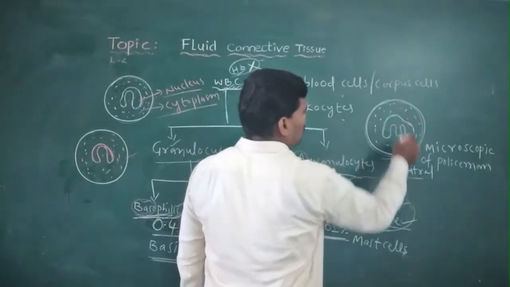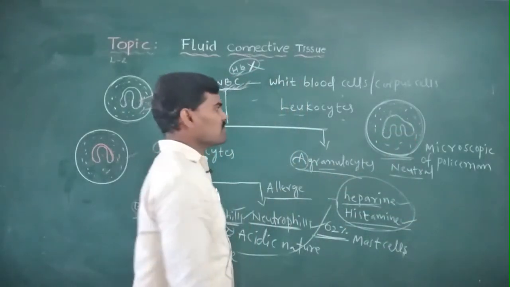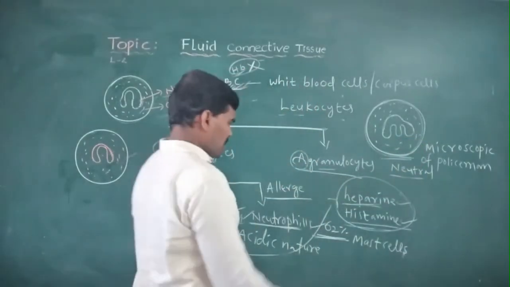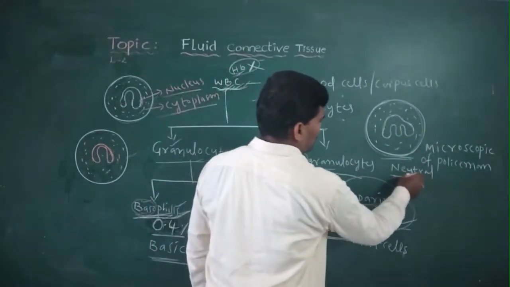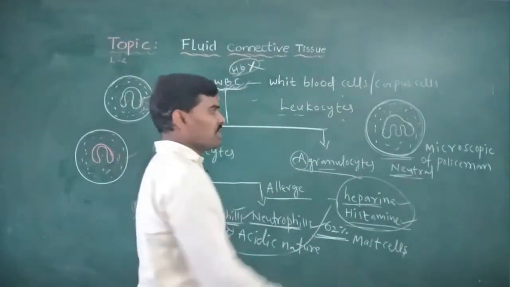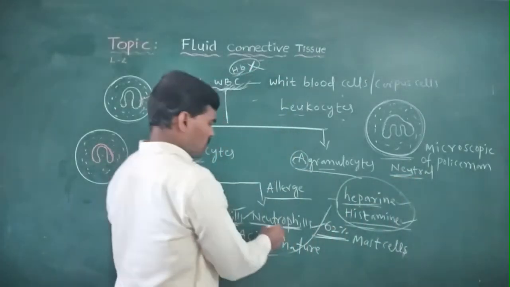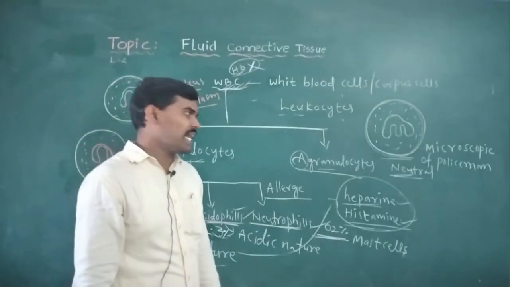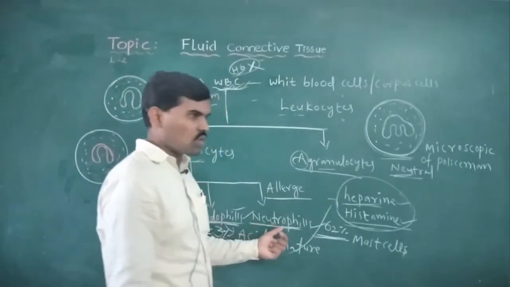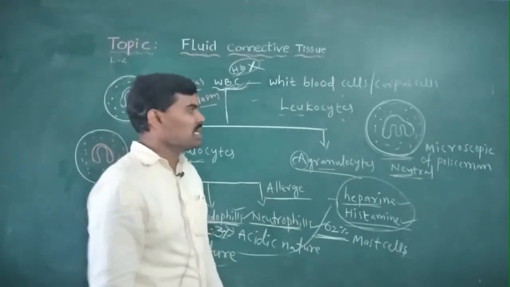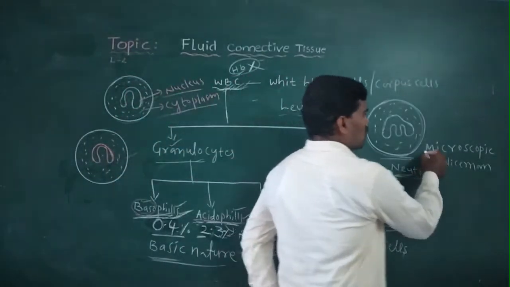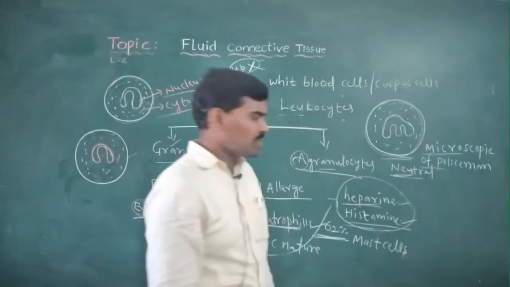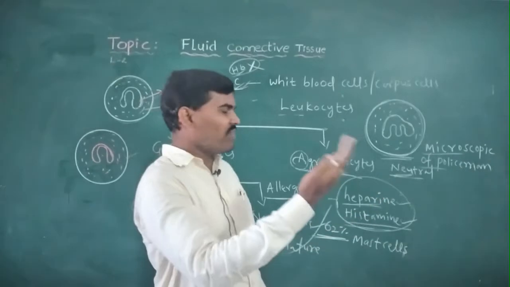The structure of the neutrophils: a nucleus divided into 3 to 5 lobes, and granules present in the cytoplasm. The neutrophils have a neutral nature. The main function of the neutrophils is phagocytosis, so the name is microscopic policeman.